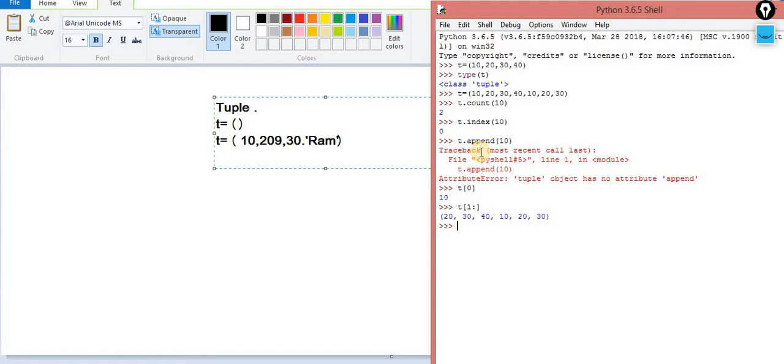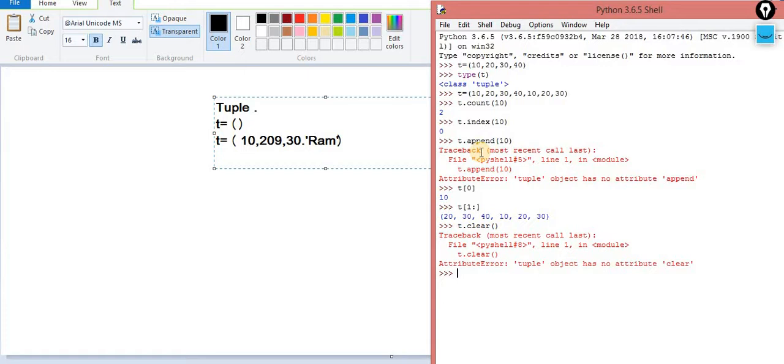You cannot do sorting. Let's suppose you try to sort, then you will get an error message. You cannot clear the content either. You can check it out. You cannot do it because you are not supposed to change the data. Clear means you are cleaning the data, and that is not acceptable in the case of a tuple. So this is the only difference between list and tuple.